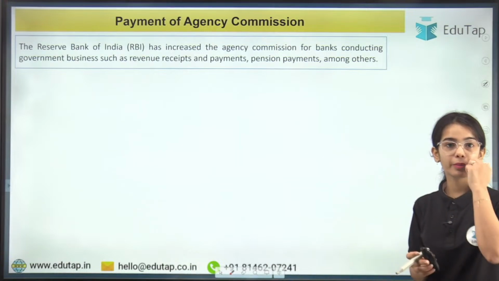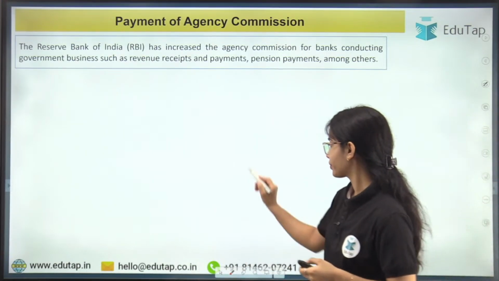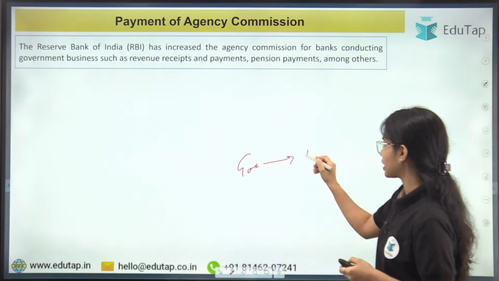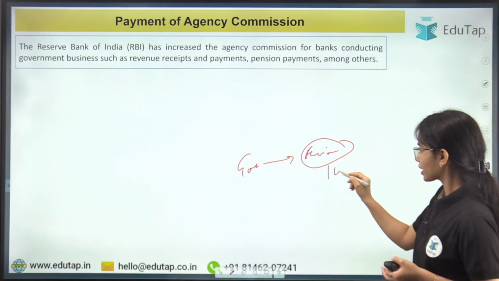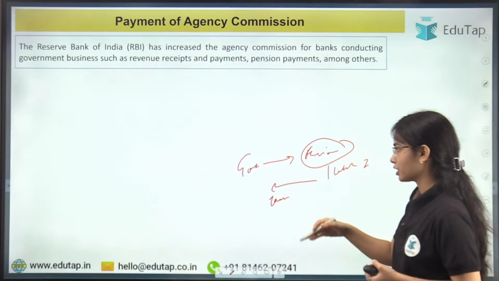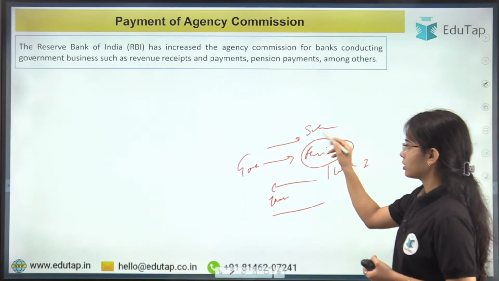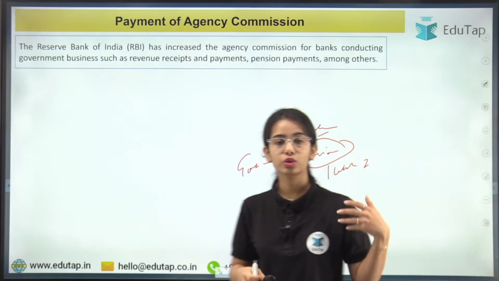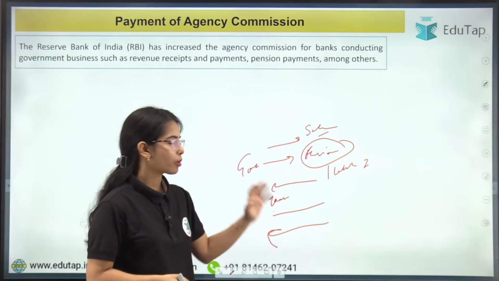Okay, now coming to the payment of agency commission. Let's say the government has to pay pension to 1 lakh individuals, or has to collect taxes from 1 lakh individuals, or has to provide scholarships, because the government also provides scholarships, to, let's say, 2 lakh people. The government has to collect fees and fines from multiple individuals.